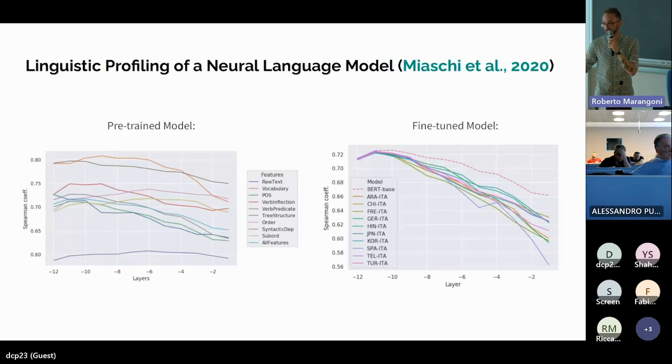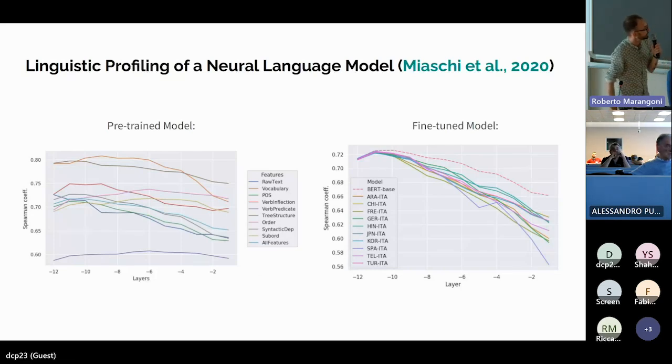So for instance, the text is in English, but the writer is French or Italian. And let's identify the first language of this writer. And the curves here, and you have in the x-axis the 12 layers of the model, in the y-axis the performance of the model.